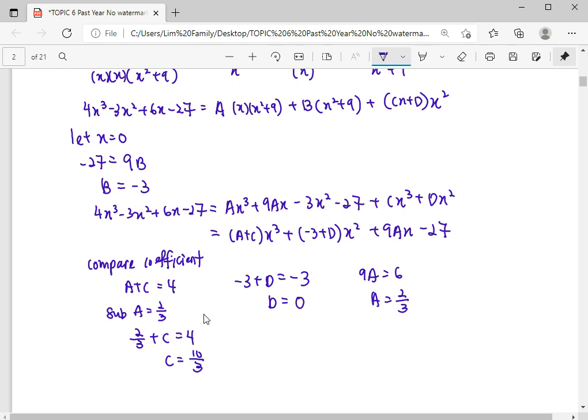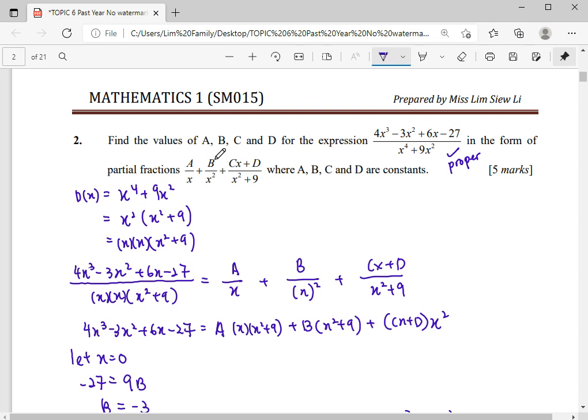So this is how we find out all the unknowns. Instead of using the let method, we still have a comparison method. The comparison method needs you to expand everything and compare the coefficients one by one. So after we get all these A, B, C, we can express that in partial fractions. But this question is not asking me to express in partial fractions.